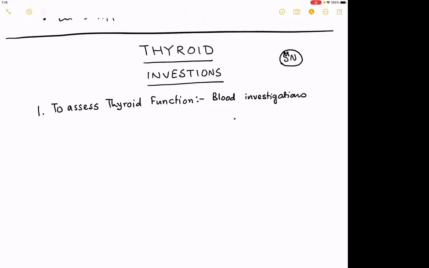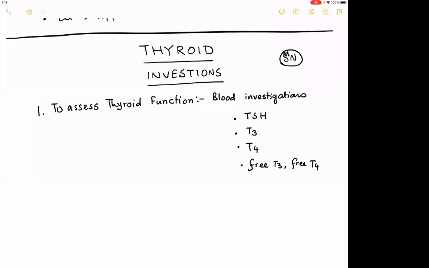which will be TSH, T3, T4, free T3 and free T4. So we will talk about free T3 and free T4.